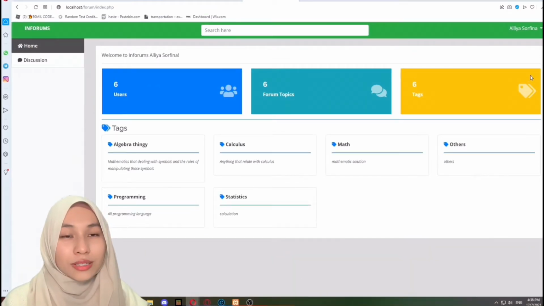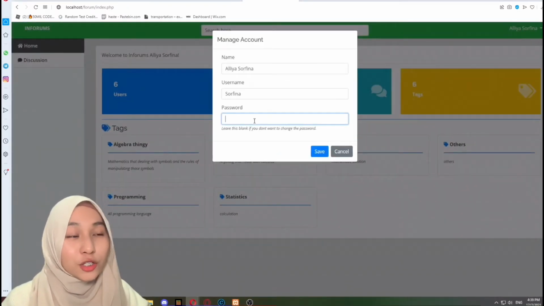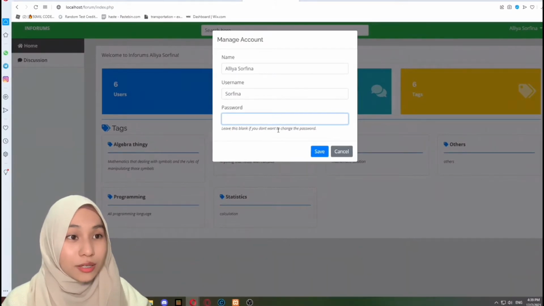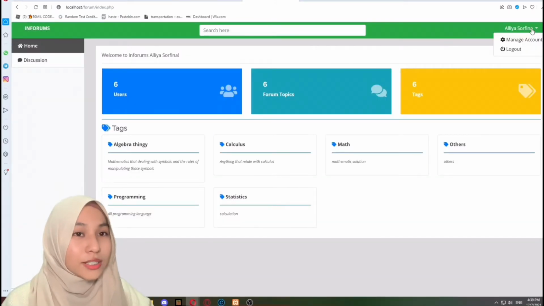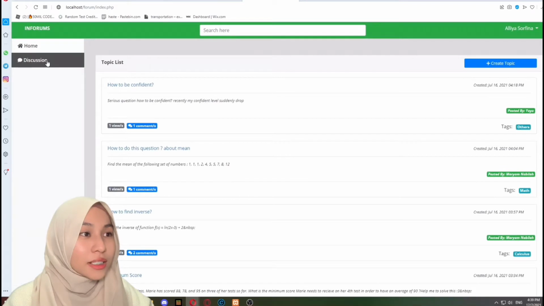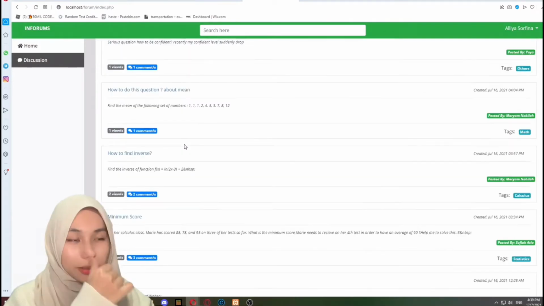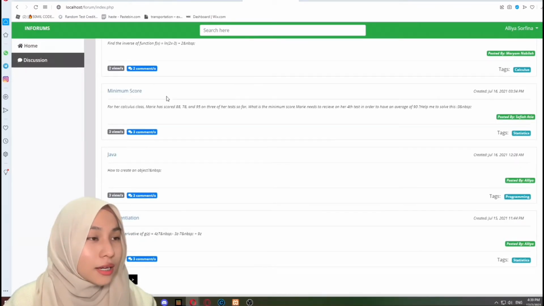From the right top, you can see there's a manage account and a logout button drop down. You can change your name or your username or your password here. As you can see at the discussion part, there is a topic list where the user can create their topic or create any question that they want to ask. I'm going to show you guys the topic part.